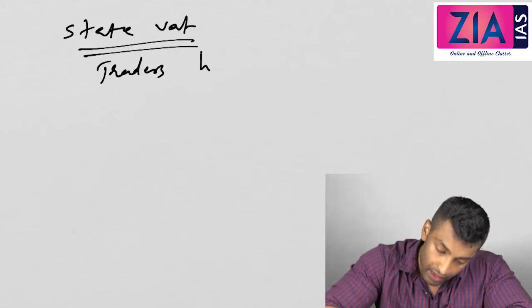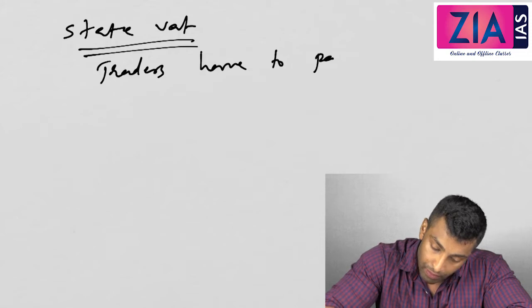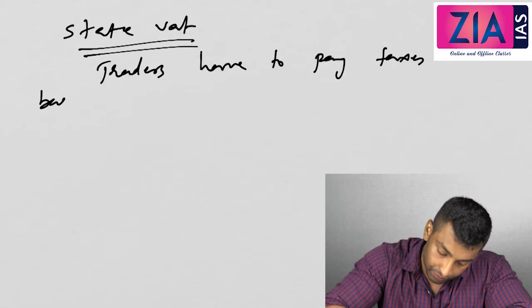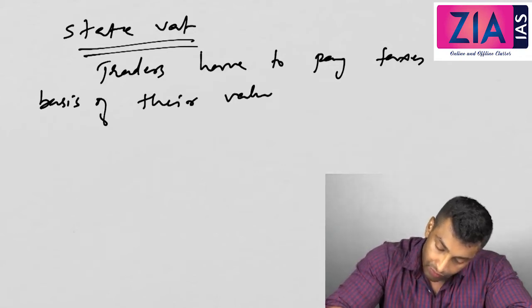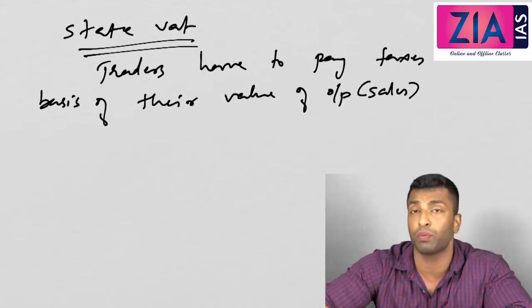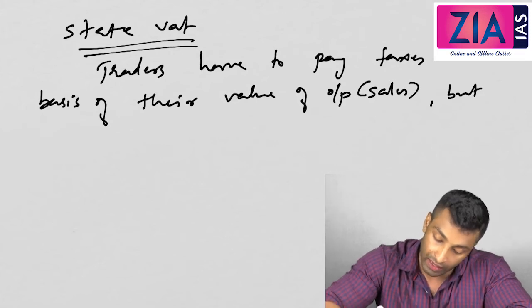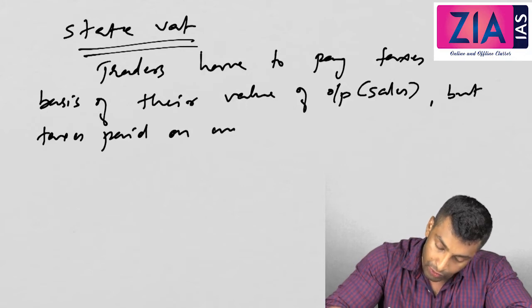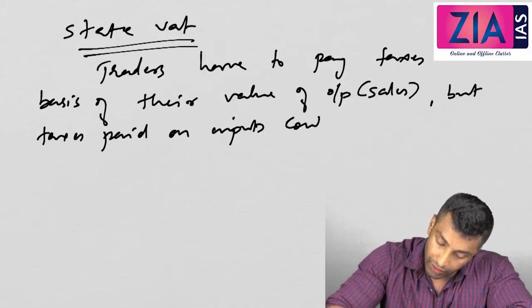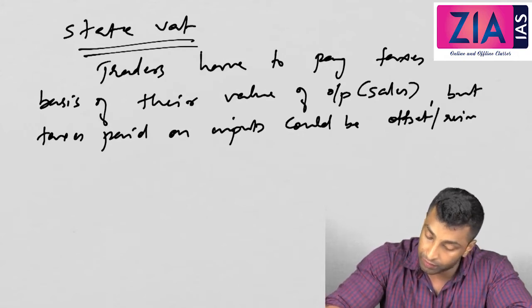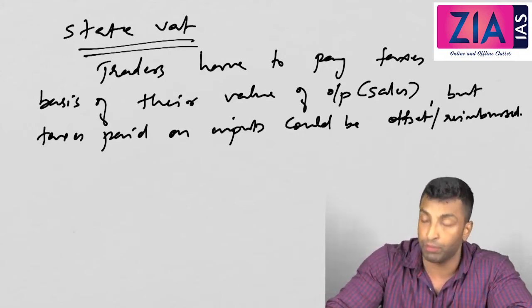Traders have to pay taxes on the basis of their value of output, I mean sales. Here the value of output means sales, but taxes paid on inputs could be offset or reimbursed.